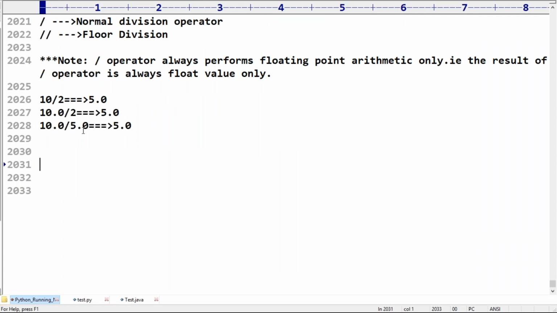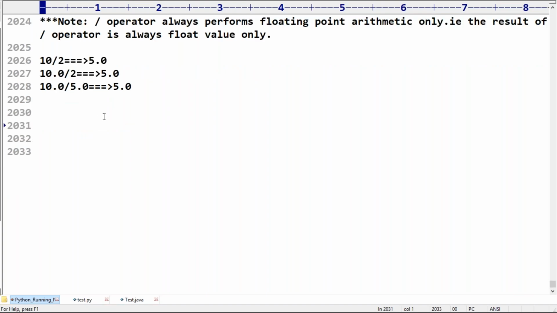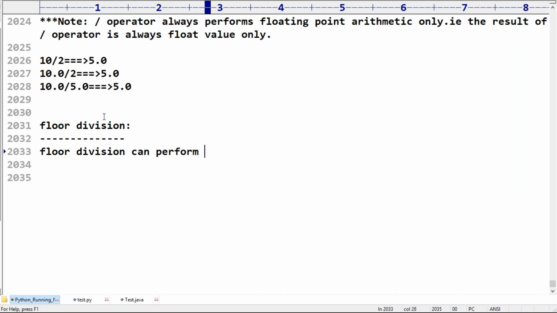But sir, if we consider floor division, this is the most valuable. Floor division can perform both integral arithmetic and floating point arithmetic.